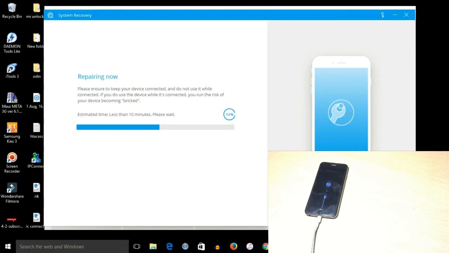Okay, finally the phone automatically jumped into iTunes mode. Right now it's restarted again, so let's see. While doing this process the phone will restart several times, but you don't need to disconnect the USB cable from the phone. Right now it's restoring the files.